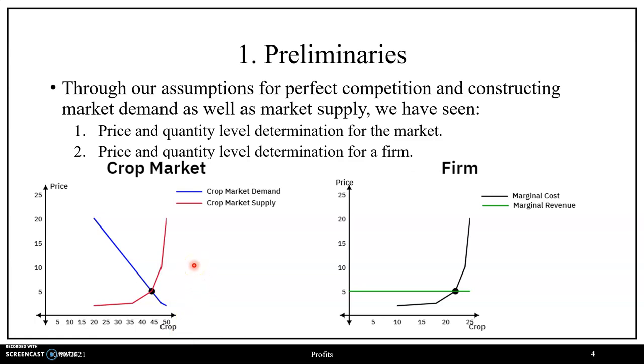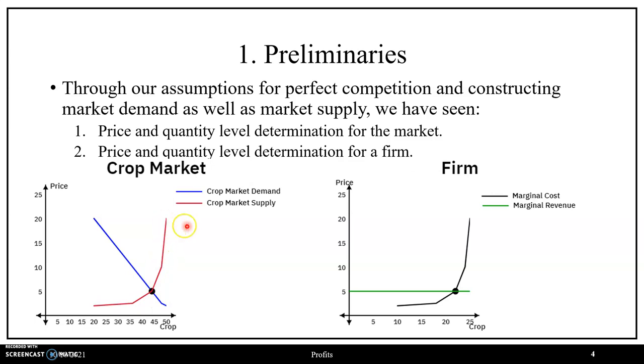Our market was comprised of 4 agents, that was 2 consumers as well as 2 firms, where product demand for our 2 consumers allowed us to construct crop market demand, which we see in blue and is downward sloping, giving us the inverse relationship between price and quantity, and product supply for our 2 firms that was constructed from marginal cost curves allowed us to construct crop market supply, which is upward sloping, giving us the positive relationship between price and quantity.